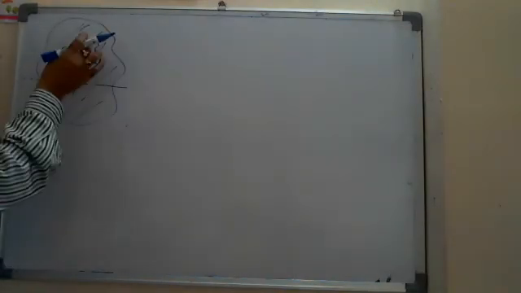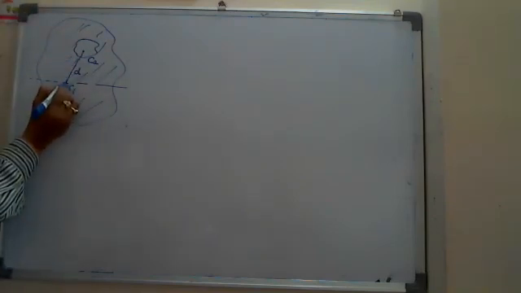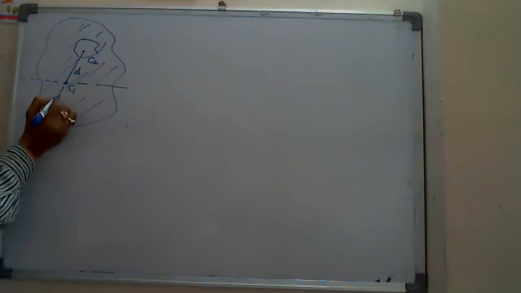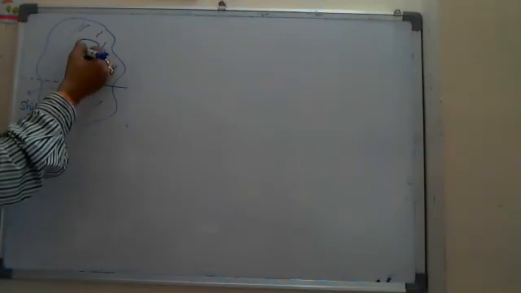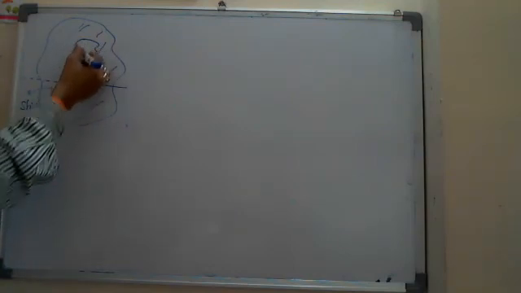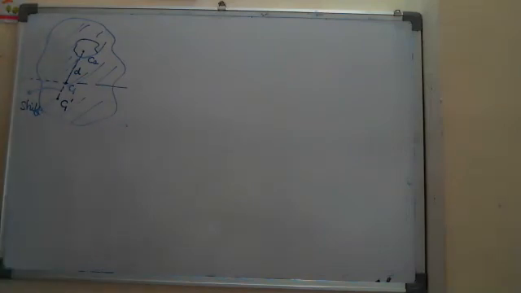In this case, after removing the mass, the original center of mass will be shifted away from the removed side to some other position C1 dash. Then the question is, what will be the shift? Keep in mind, the shift will always be along the line joining the two centers of mass.